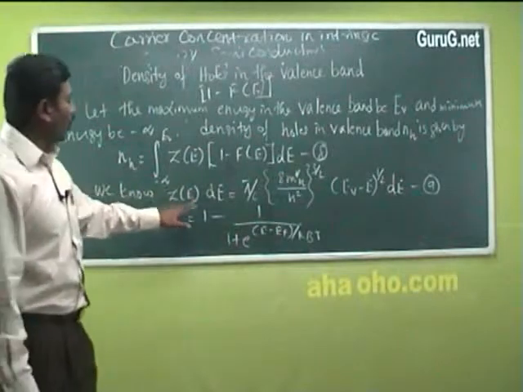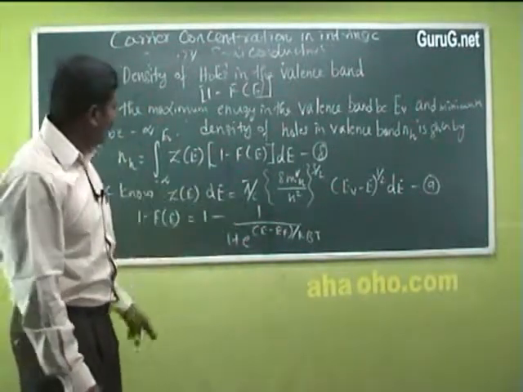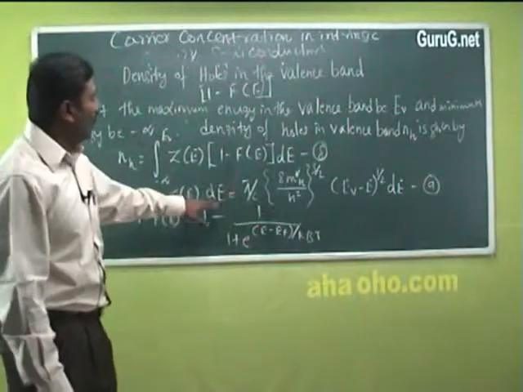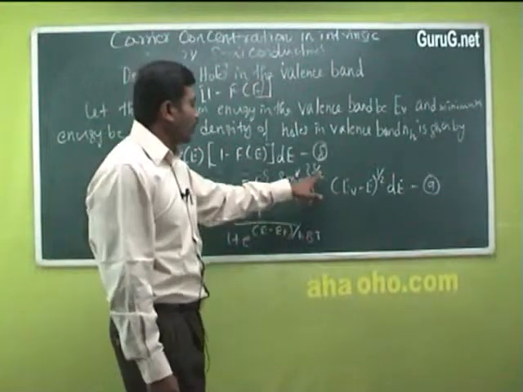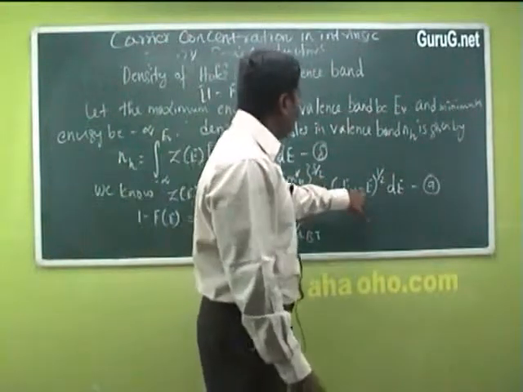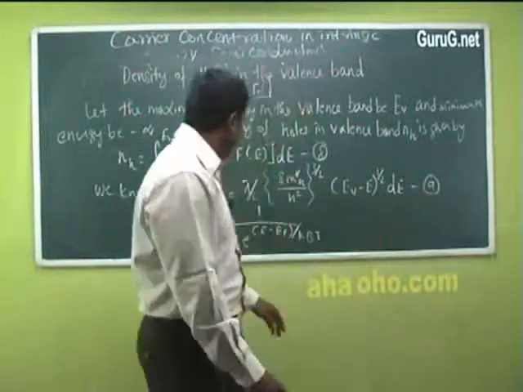So we know that Z of E dE, according to Fermi-Dirac statistics, is equal to pi by 2 into (8 m star h divided by h bar square) whole power 3 by 2 into (EV minus E) whole power 1 by 2 into dE. Put this as equation number 9.